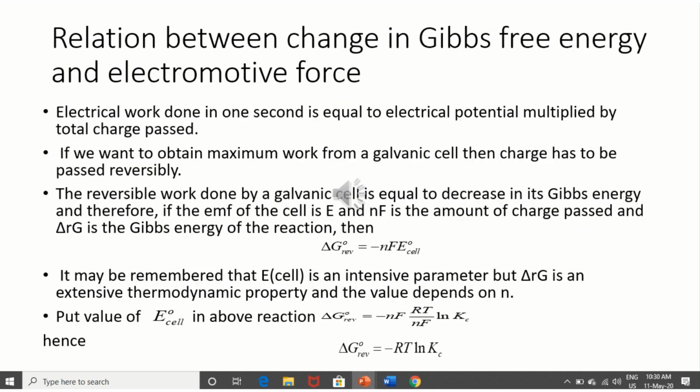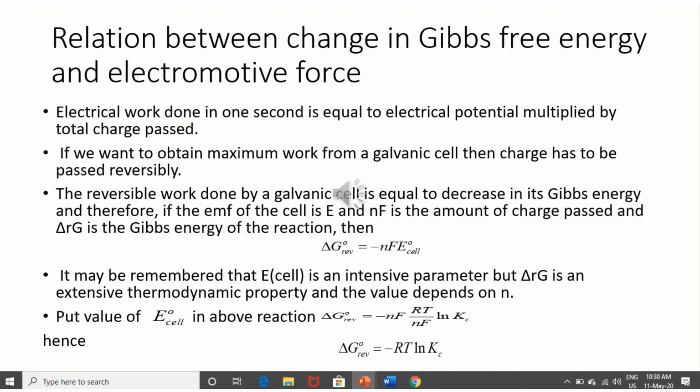The relation between change in Gibbs free energy and electromotive force. Gibbs free energy, which you studied last year in thermodynamics, is actually the work done in useful work. Here the electrical work done is equal to electrical potential multiplied by total charge.